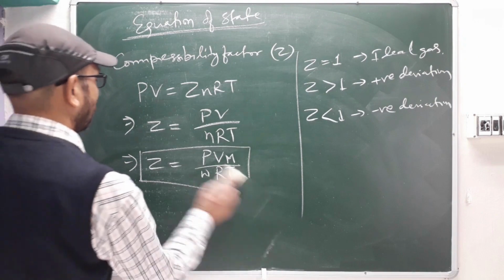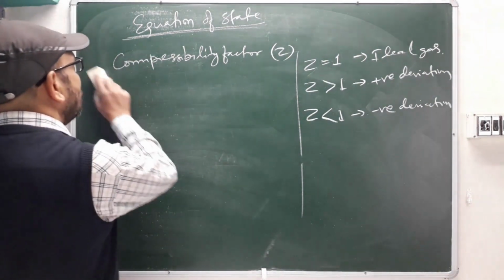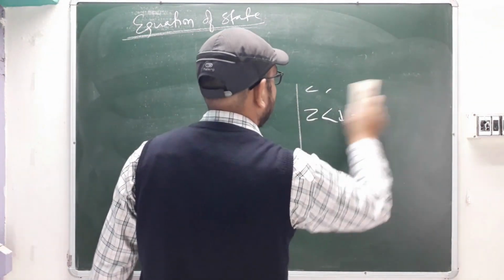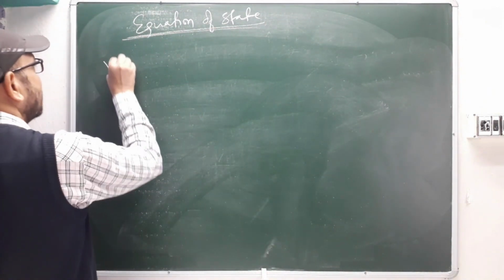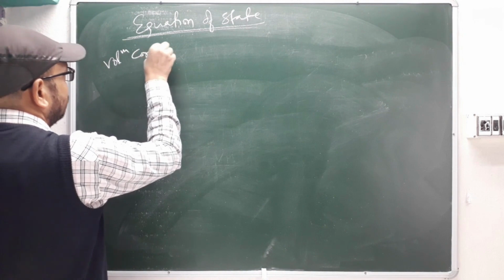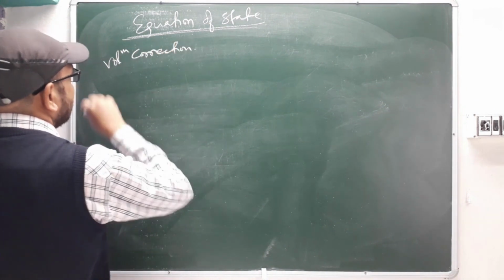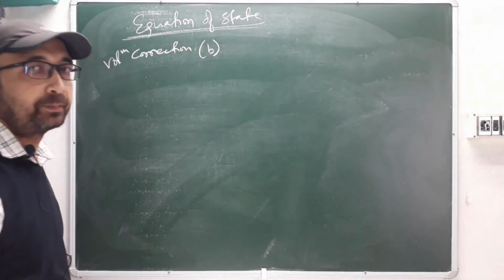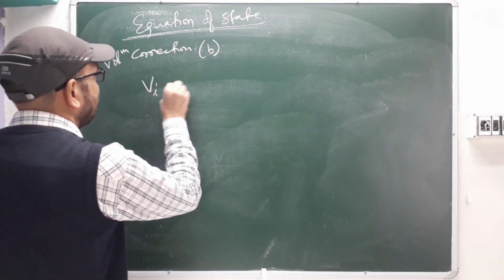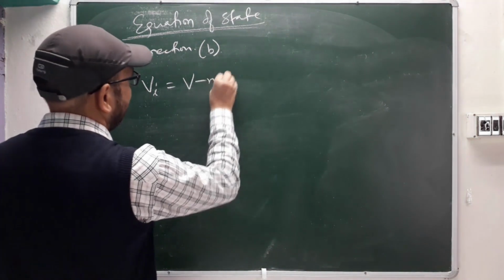So now we'll see the volume correction, because slowly we are moving towards the equation of state. First we'll see the volume correction, which is represented by the small letter b. The corrected volume V' equals V minus nb.